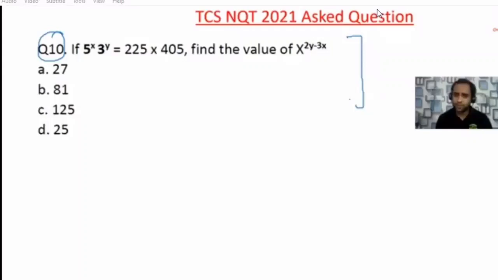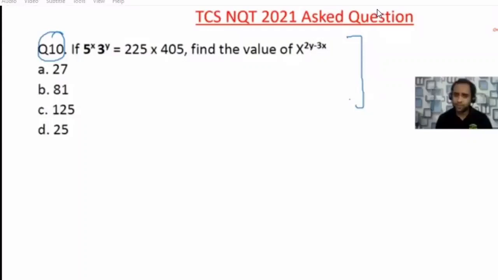5 and 3, because the concept of log tables is not there in the exam. They will not give you log tables. It is very clear. So whatever you have, you convert into 5 and 3, because if your base is the same, then you can equate the power. When you are thinking, you have to think from all perspectives. Nobody is giving you a log table now. So you have to convert this into 5 to the power something and 3 to the power something.